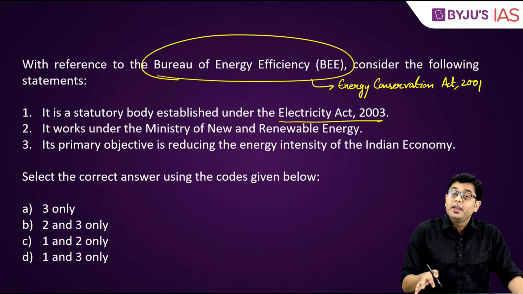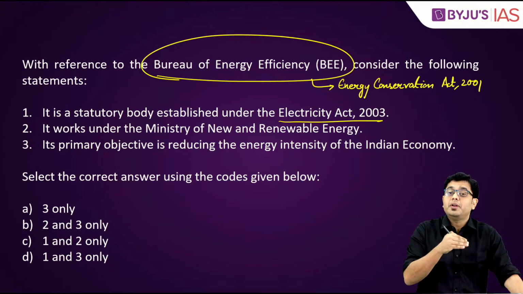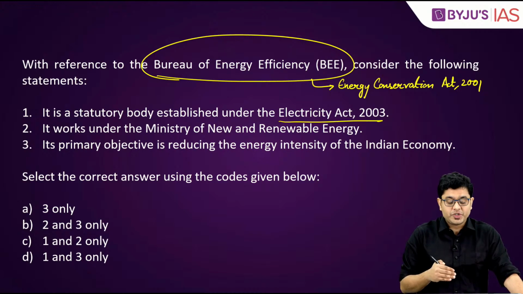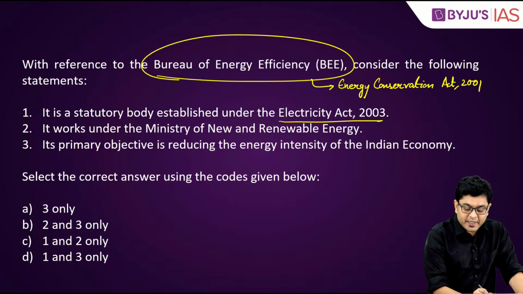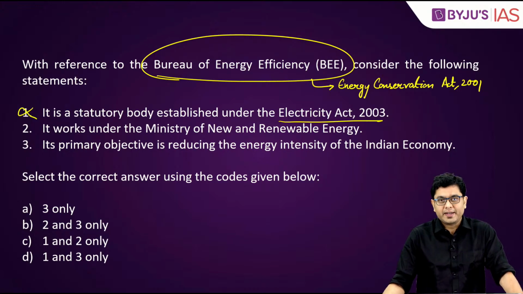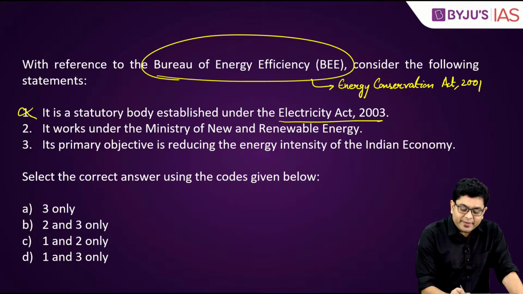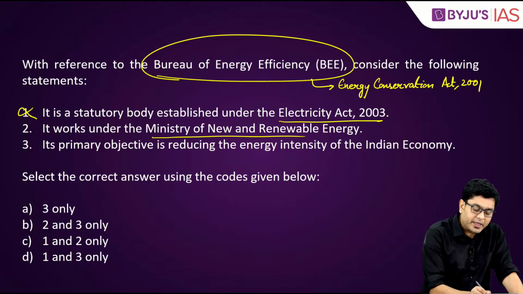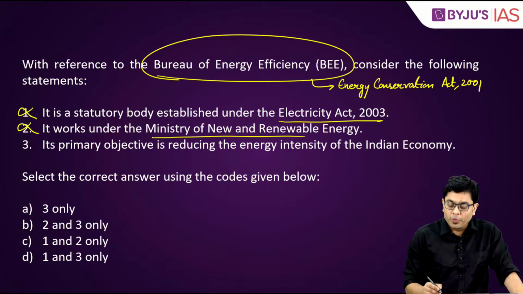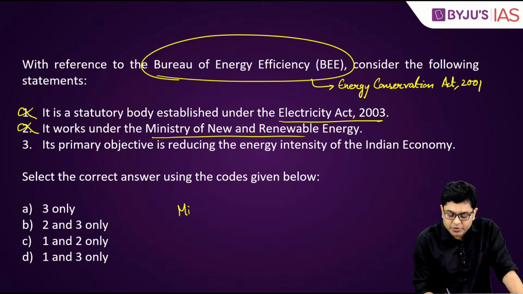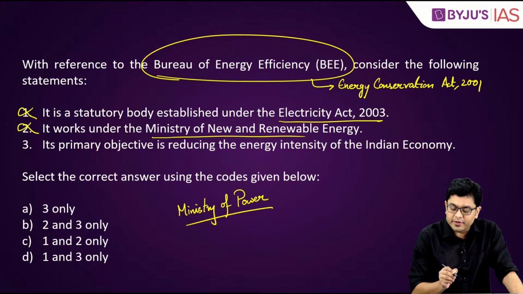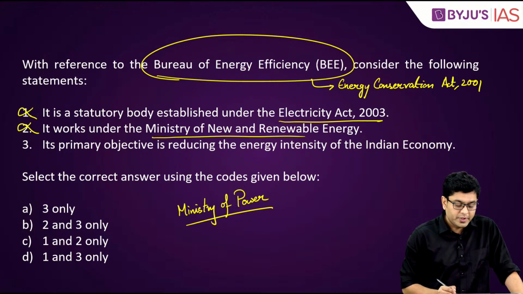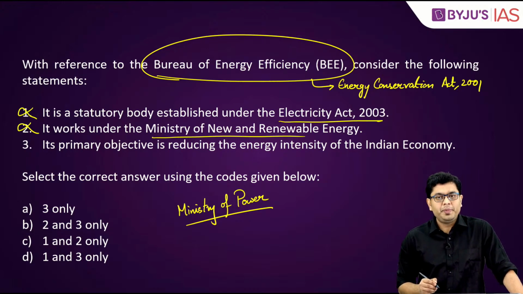This again is under the National Action Plan for Climate Change. Okay? So the first statement in itself is incorrect. Now, it works under the Ministry of New and Renewable Energy. This is again incorrect. Why? Because it works under the Ministry of Power. These are the areas where you can easily get confused. So the second statement will also be incorrect.